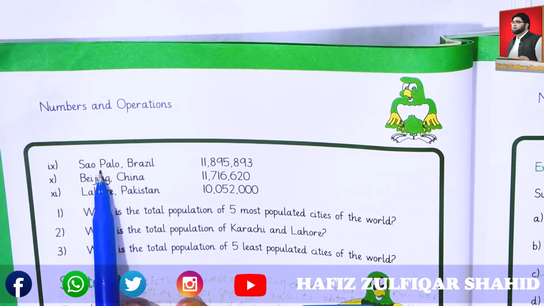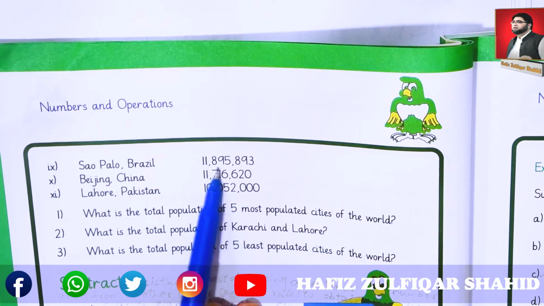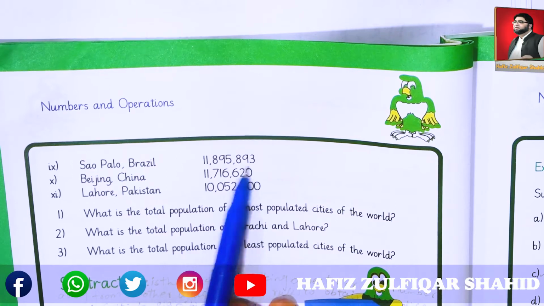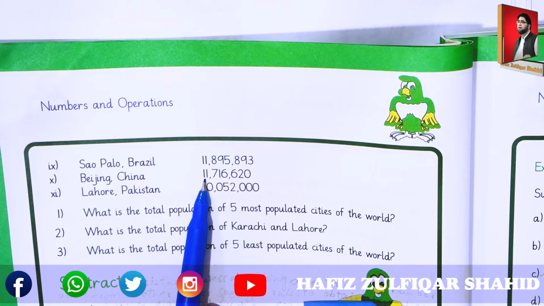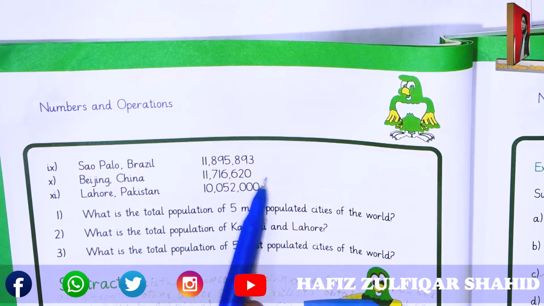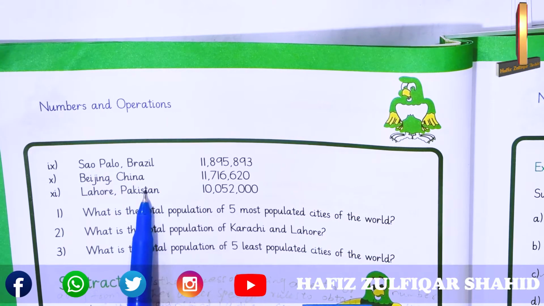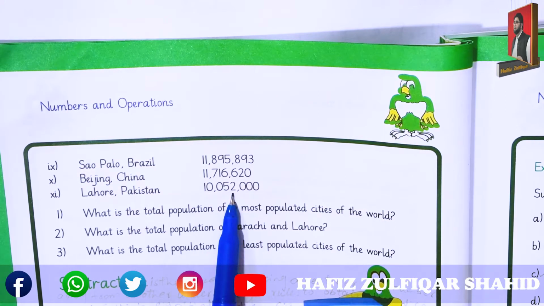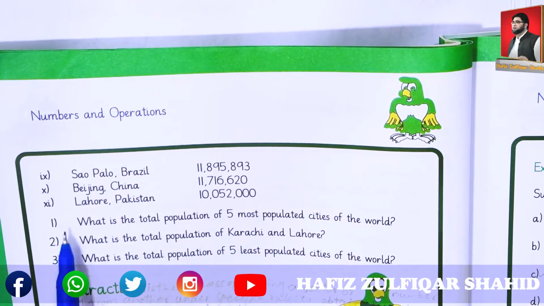At 9th number, Sao Paulo of Brazil has 11,895,893. Beijing has population 11,716,620. And in the last, 11th city, is Lahore of Pakistan, 10,052,000. Let's see what we have to do first.